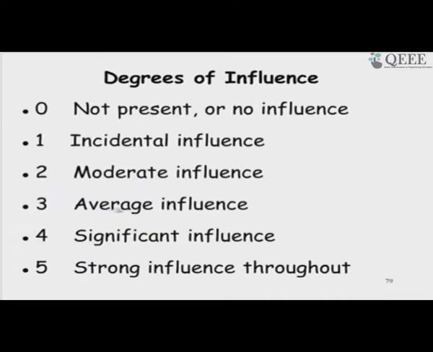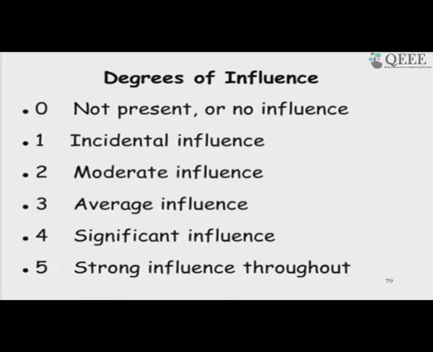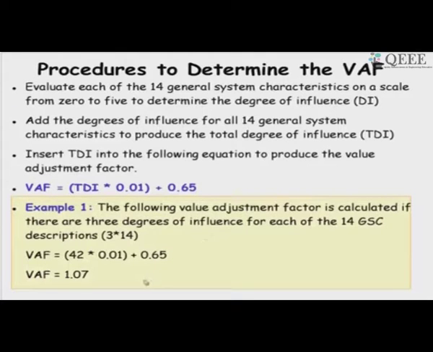All these 14 parameters, if you can see the data communication requirement, whether there is distributed processing, transaction rate, reusability, etc., all we made average, and in that case the value adjustment factor will become 1.07.